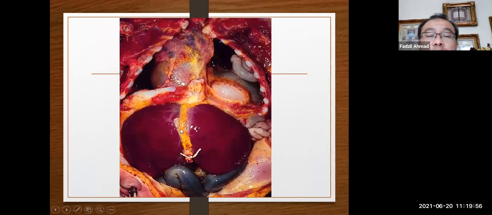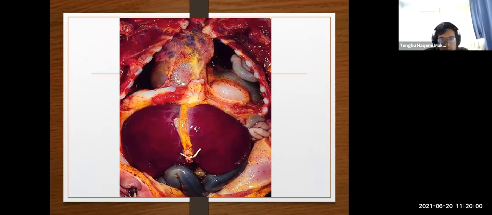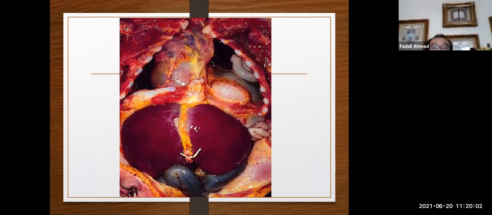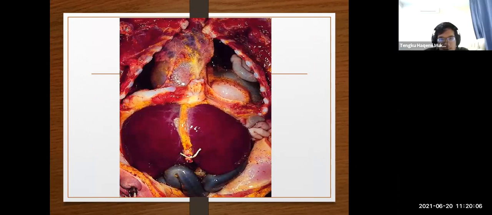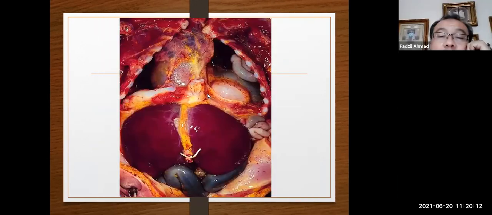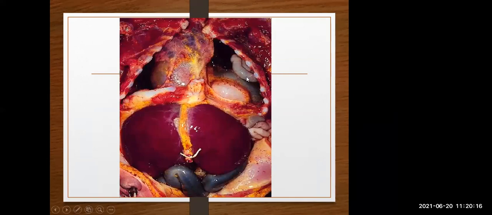Can anybody think what this is? Congenital diaphragmatic hernia. Which side of the hernia? The left side. There is bowel in the left side of the thoracic cavity.